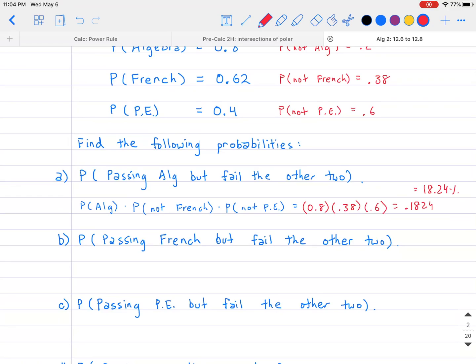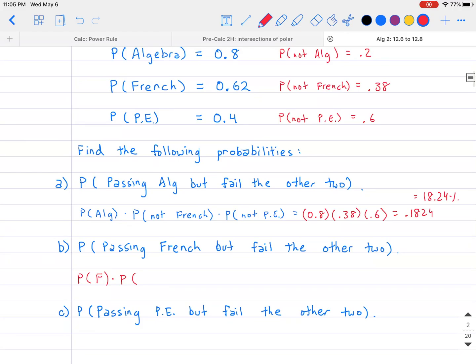Now, the second one says, I want to find out the probability of passing French but failing the other 2. This is kind of the same idea. I'm going to take the probability of passing French, and multiply that by the probability of failing the other 2. So you're not going to pass algebra, multiplied by the probability of not passing PE. Same idea, take those numerical values and multiply them out.